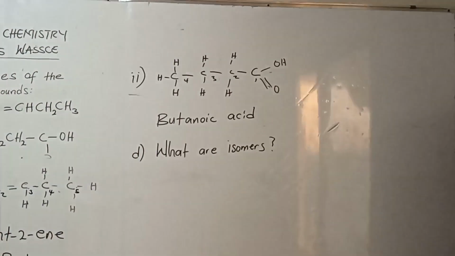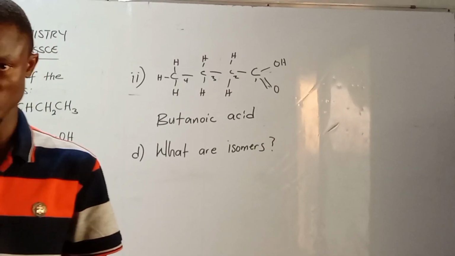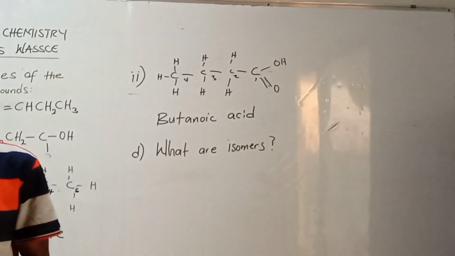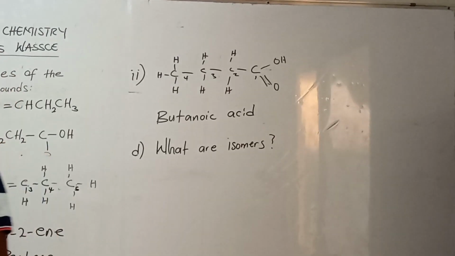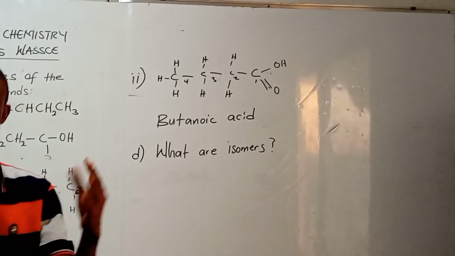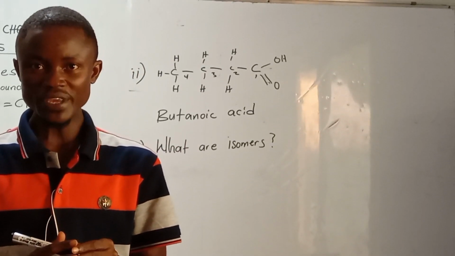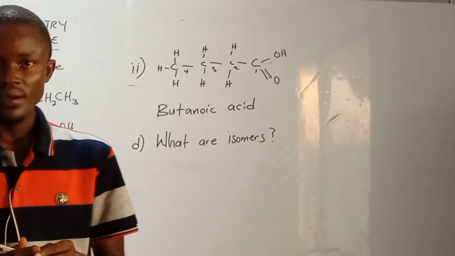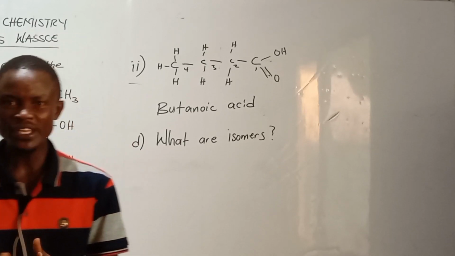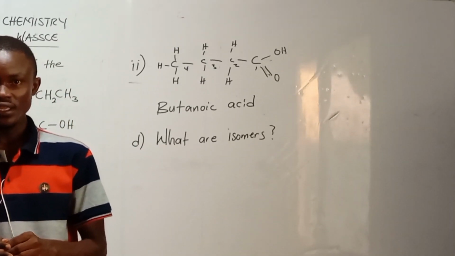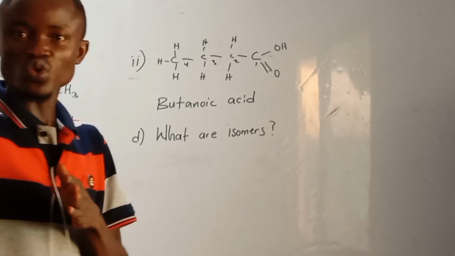Isomers are organic compounds that have the same molecular formula. Are we getting it? But when you open up their structure, it will give you a different structure.